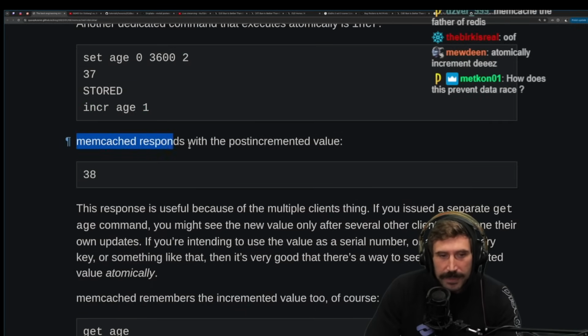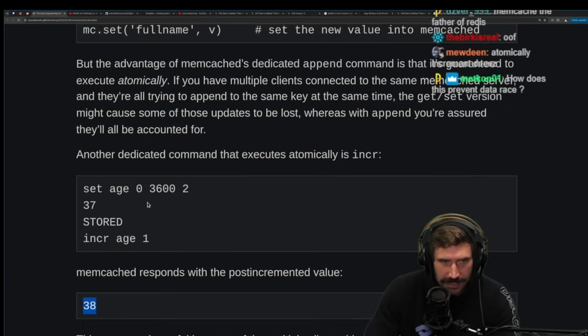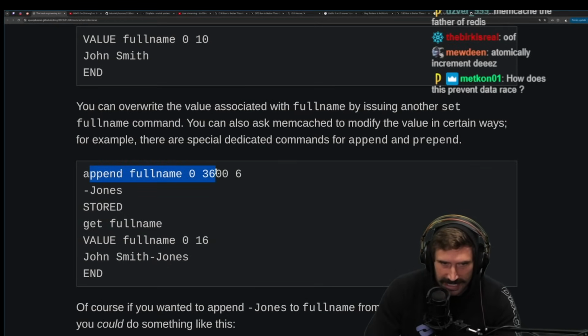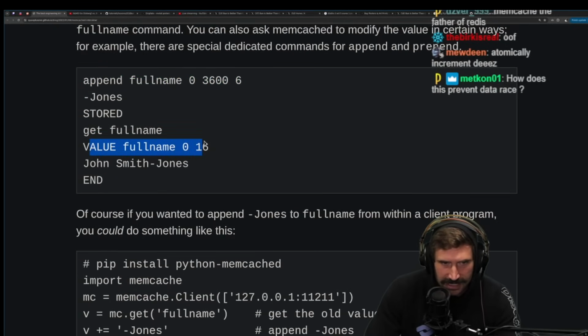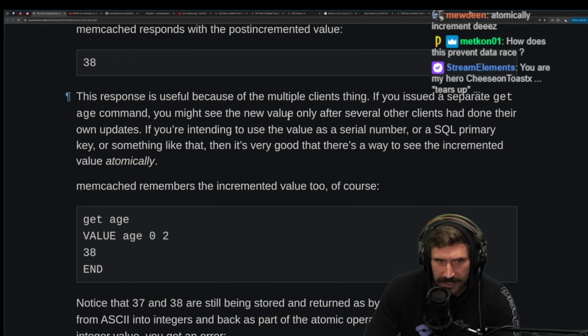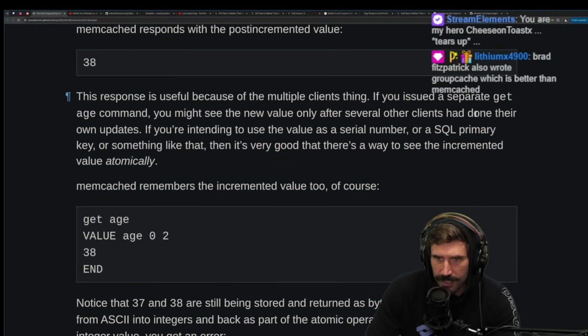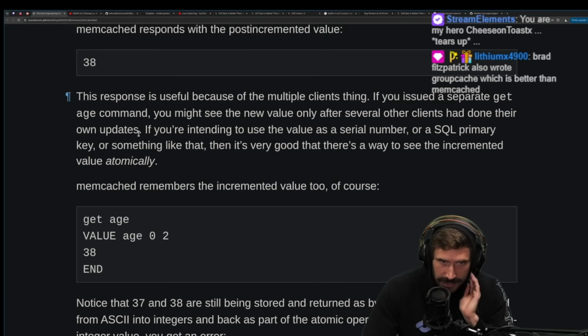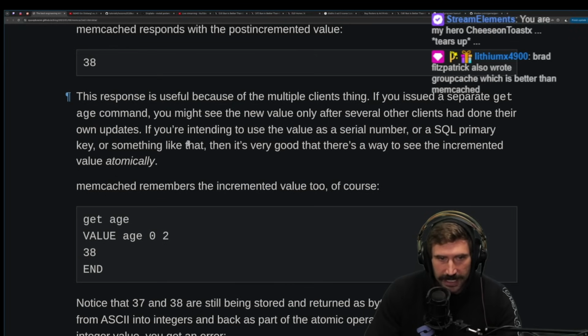Oh, really? Memcached responds with the post-incremented value, but it doesn't respond with the key and the length and all that stuff, because it seems to be doing this for the other ones. All right. Interesting. This response is useful because of the multiple clients thing. If you issued a separate get age command, you might see the new value only after several other clients had done their own updates. If you're intending to use the value as a serial number or as a SQL primary key or something like that, then it's very good that there's a way to see the incremented value atomically. Memcached remembers the incremented value too, of course.